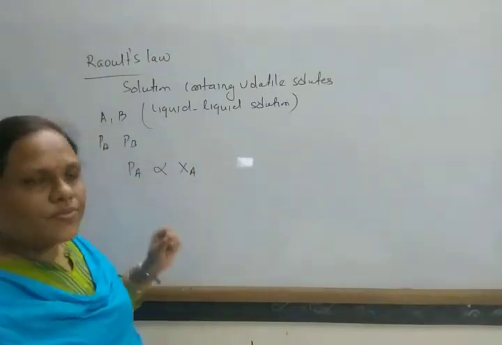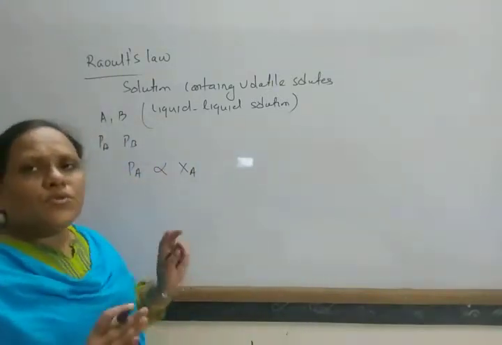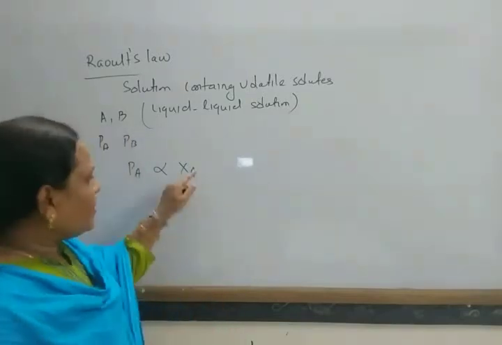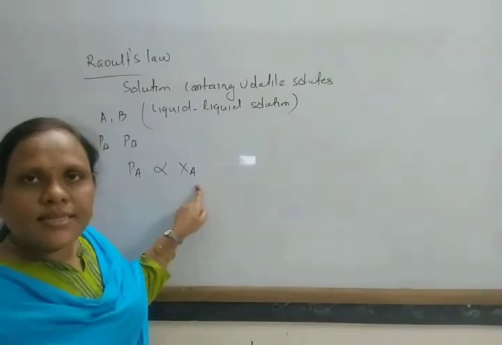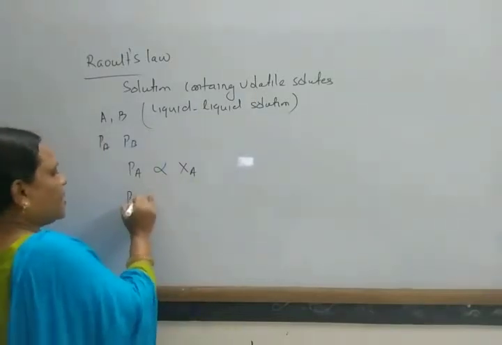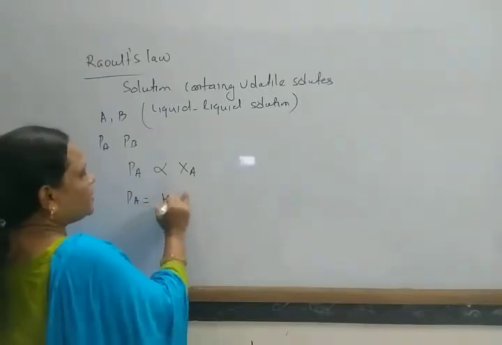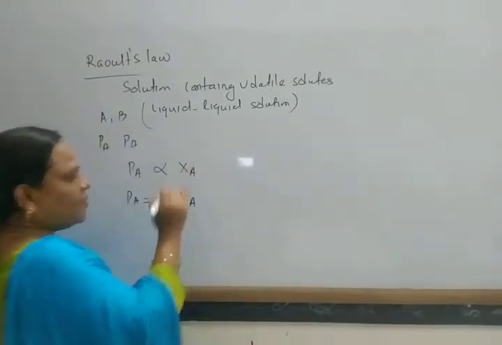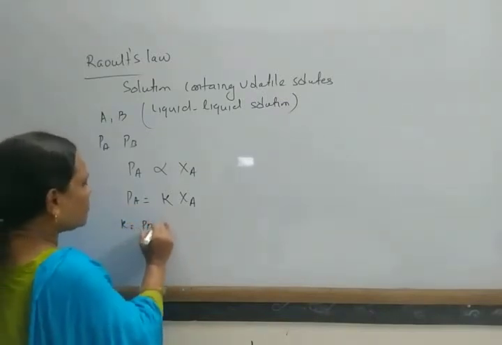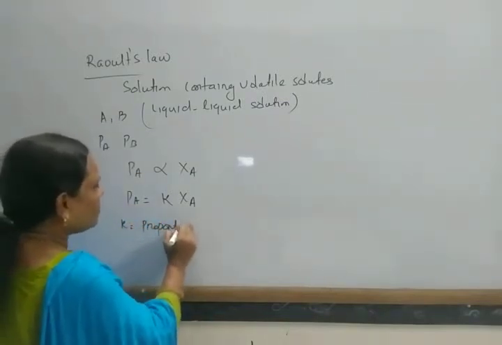Suppose no other solute is there and only one type of solvent is there. At that time, what is the value of XA? XA equals 1. So PA equals some constant K into XA. What is K? K is the proportionality constant.